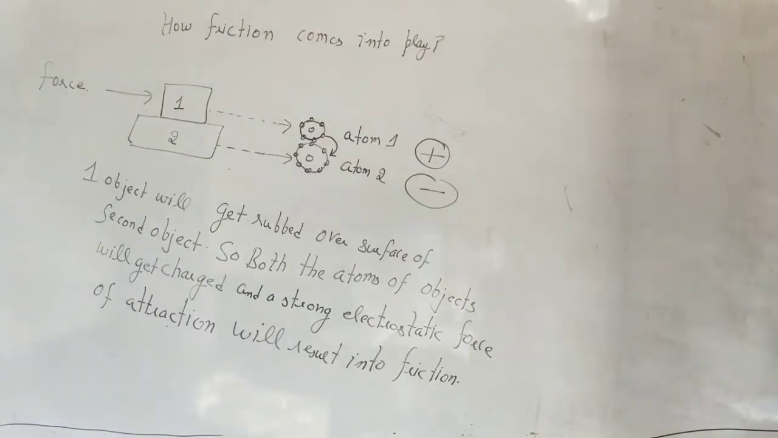So what we have discussed: atoms of object one will gain a different charge, and atoms of object two will gain a different charge. Due to the different charges of the atoms, they will have a force of attraction, and due to this friction will come into play. So this is the reason for friction.